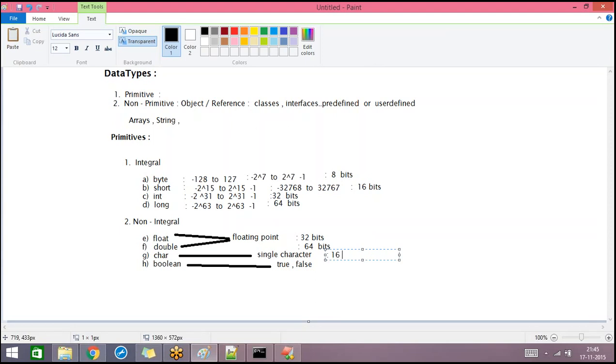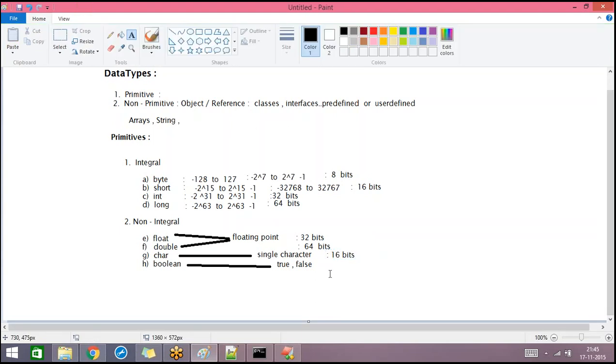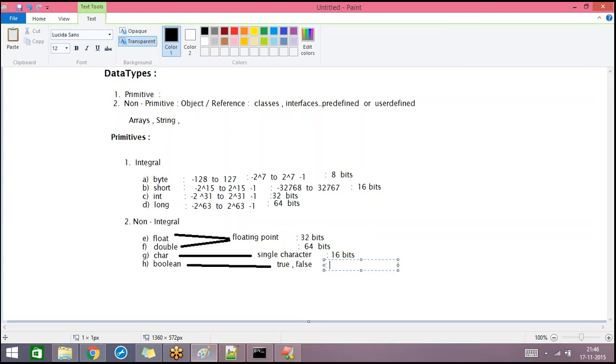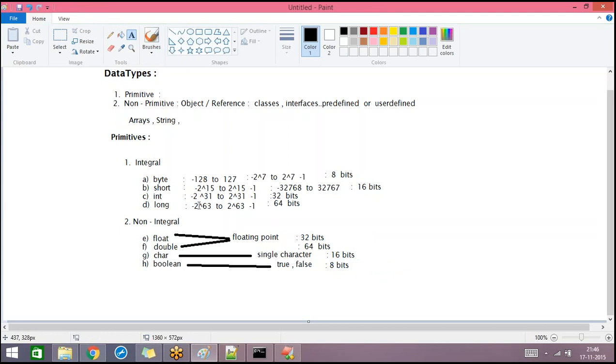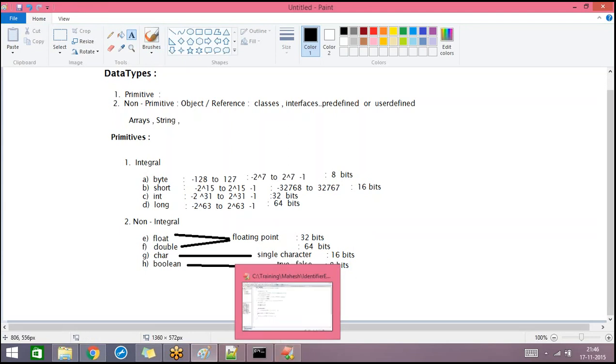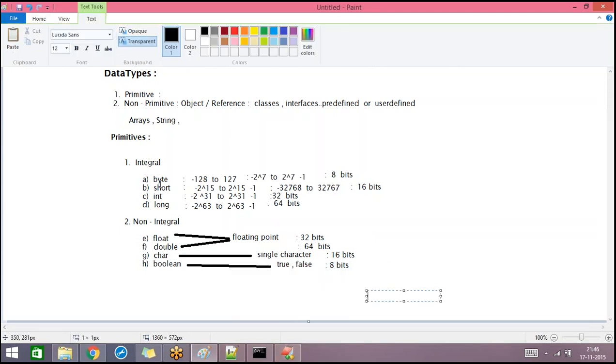For char 16 bits, and then for boolean again 8 bits. So this is the memory that will be allocated for different data types. For byte, only 8 bits of memory will be allocated. For short, only 16 bits. For int, 32 bits, and for long, 64 bits of memory will be allocated.